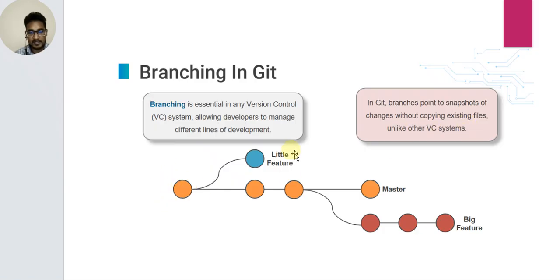This is a branch. This blue branch is a little feature branch, this orange branch is master, and the red branch is a big feature branch. So these are three branches: little feature branch, master branch, and big feature branch.